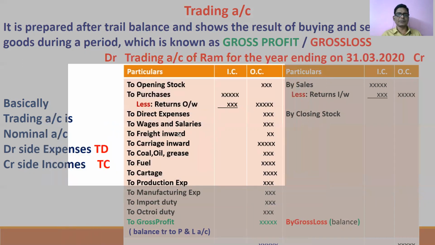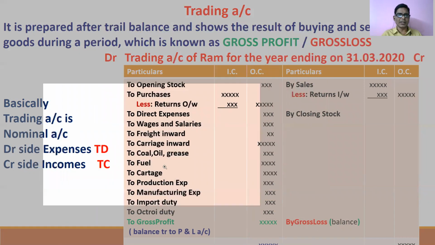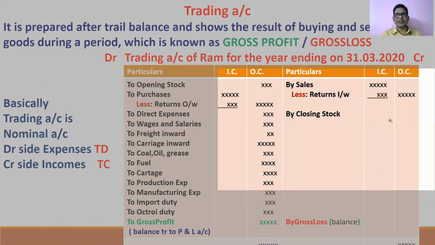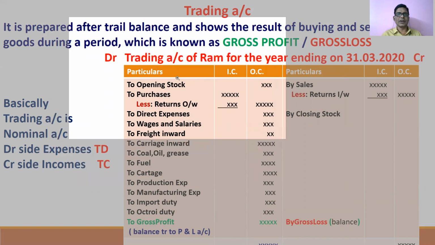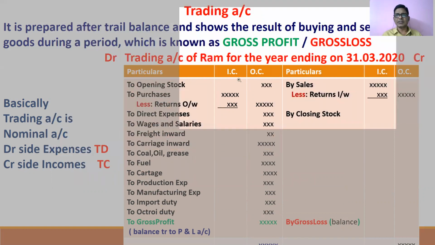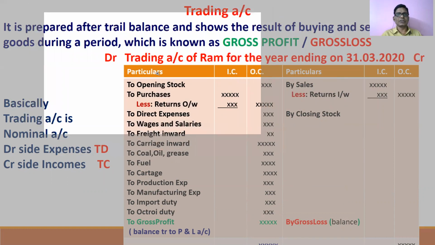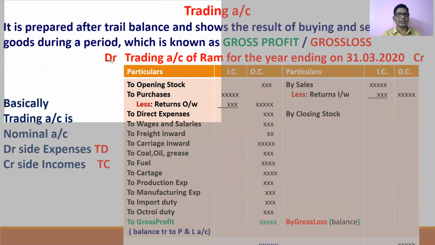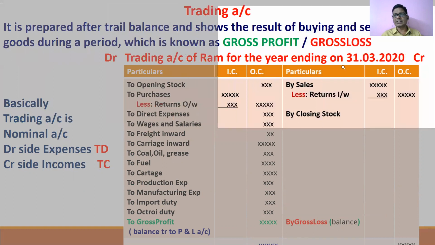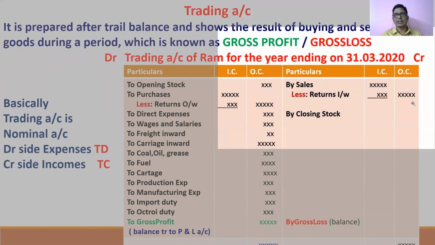In the process of writing, all the trading account debit items are called TDs, and trading account credit items are called TCs. You may easily remember what are the TDs and what are the TCs. Then, you see here in the format, the important thing you have to write is that the trading account is a nominal account. This is the debit side, that's why DR is mentioned. This is the credit side, that's why here we have to mention CR.